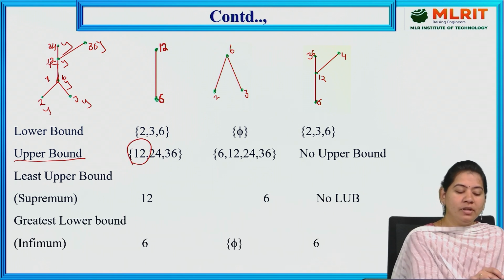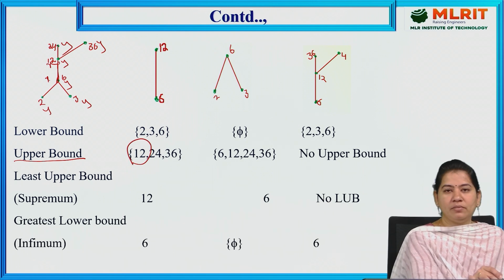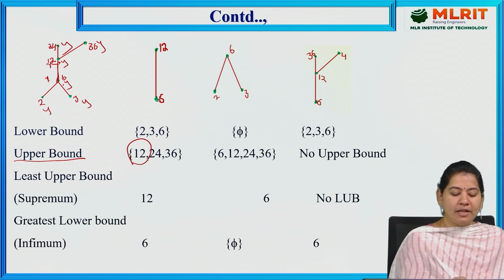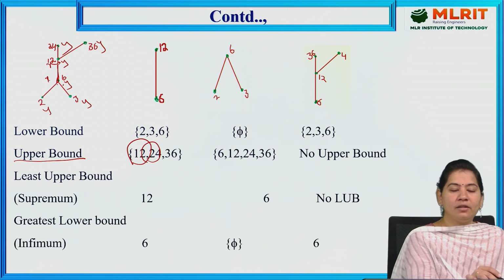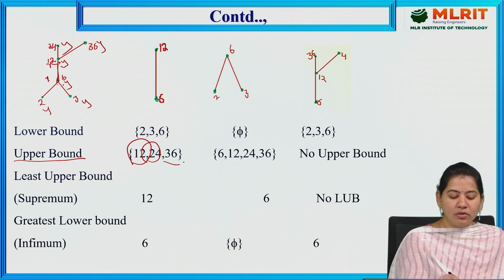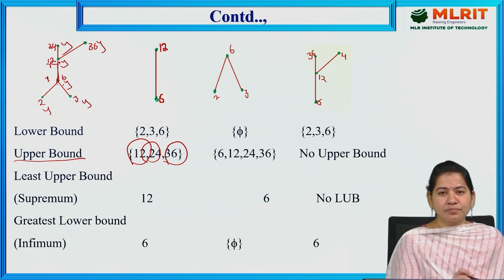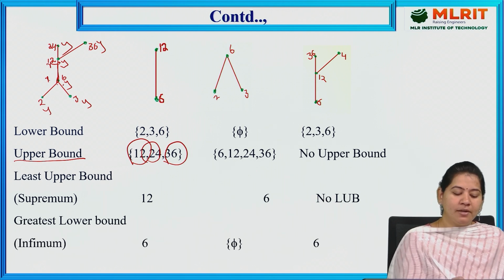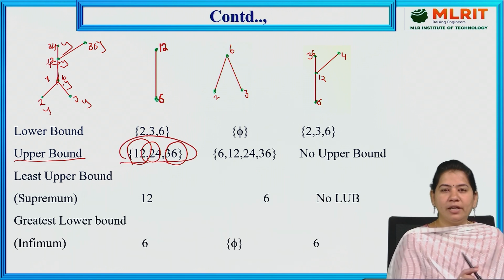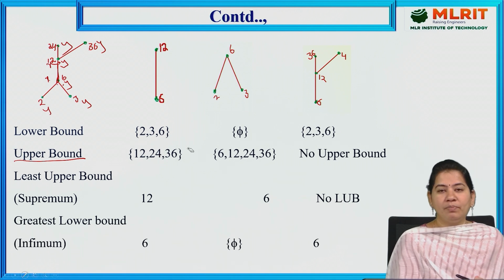Now 24 is greater than 6 and greater than 12. It means this Y element is greater than both X elements. So I can include 24 also. 36 is greater than 6 and greater than 12 also, so I can include 36 in the upper bounds. If you observe here, these three elements 12, 24, 36 are called upper bounds.